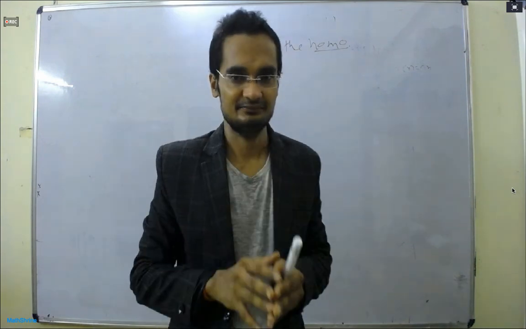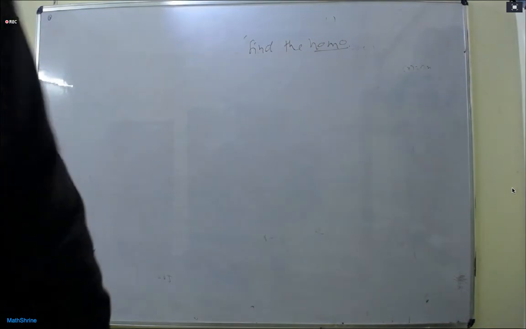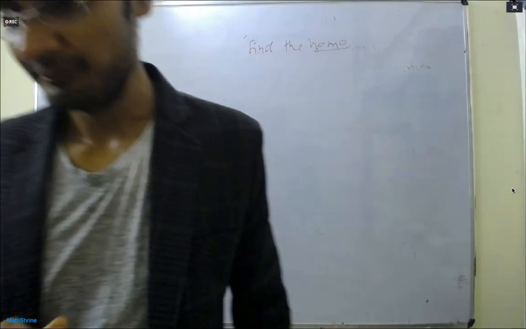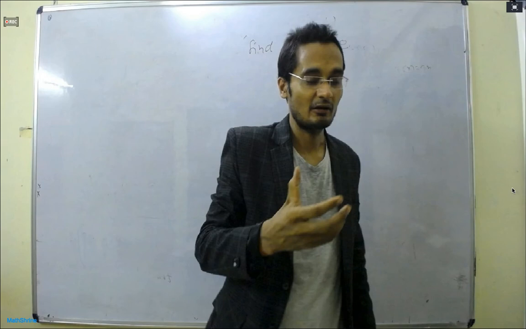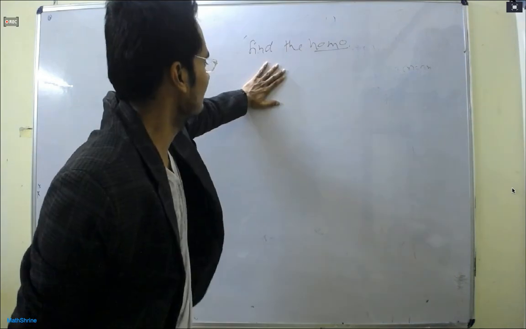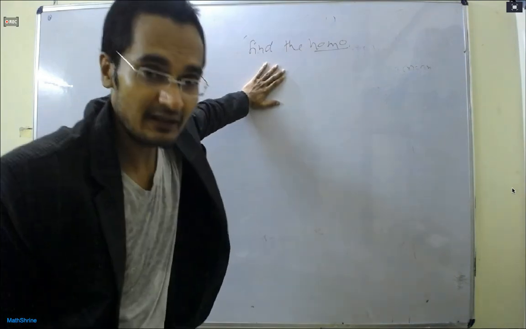So the homework is first R to R, R to R non-zero, R minus 0. Okay, keep on writing everyone.